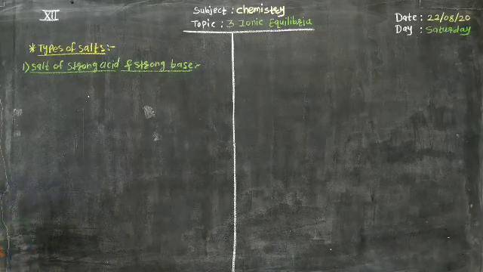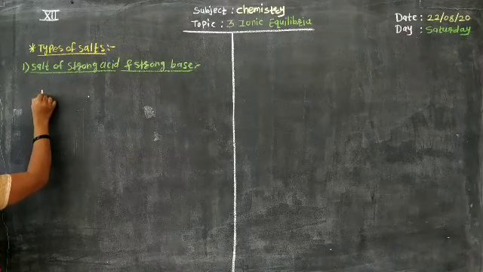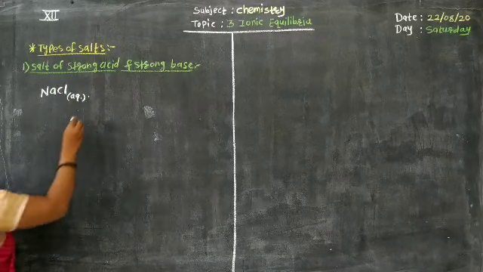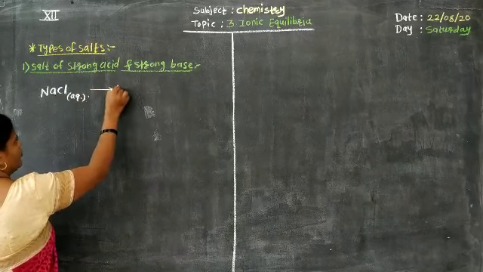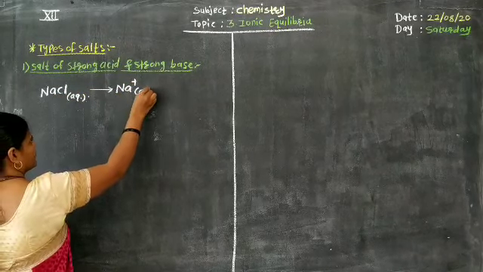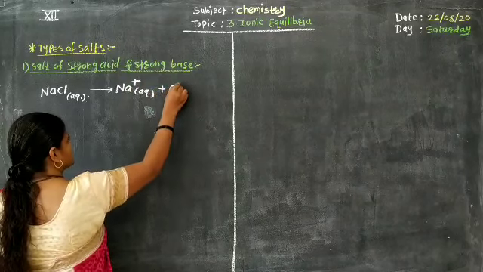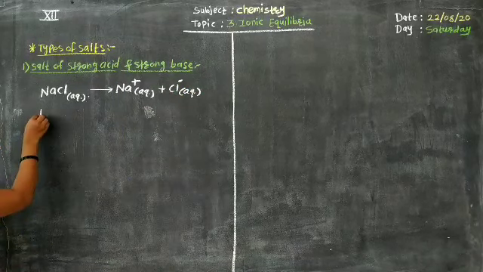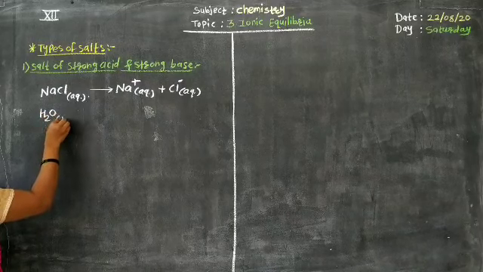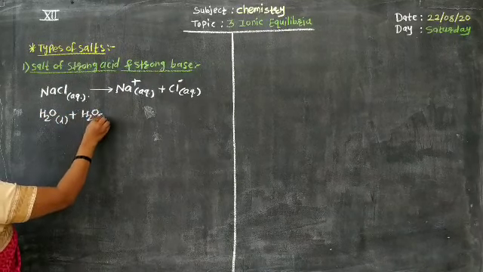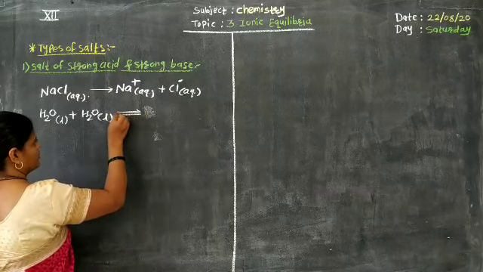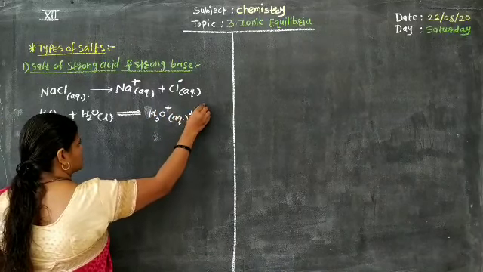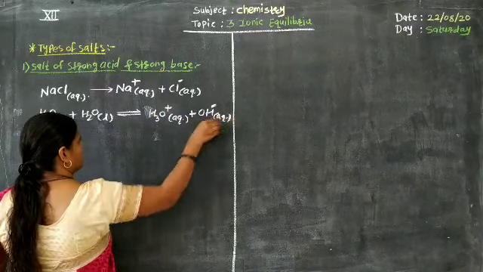Salt of strong acid and strong base, for example, NaCl, sodium chloride. Whenever we dissociate it in aqueous medium, it gives formation of Na+ (aq) plus Cl- (aq). All of you know the dissociation of water. Water self-ionizes: H2O(l) + H2O(l) gives formation at equilibrium of H3O+ ions in the aqueous medium plus OH- ions in the aqueous medium.